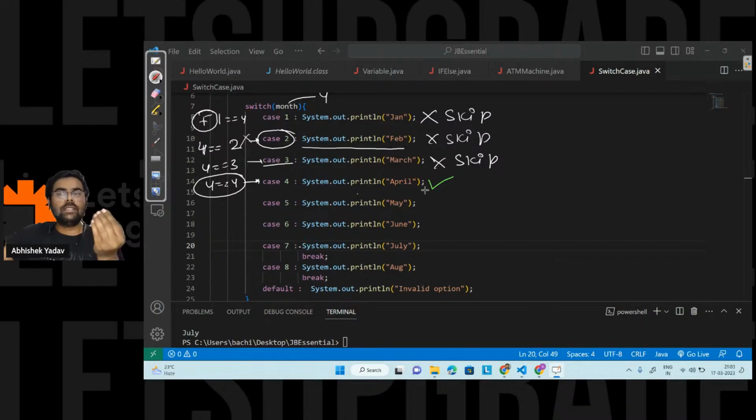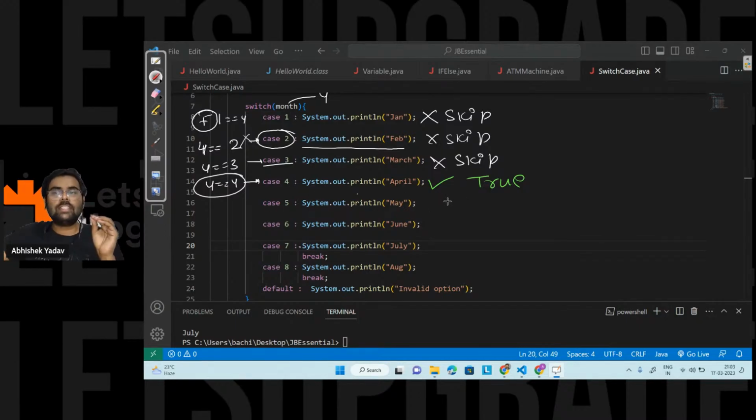After executing this part of the code, it will move to the next line. Here I am not having any break keyword. That means after getting the condition as true, it will execute the remaining lines till the point where it encounters a break keyword.